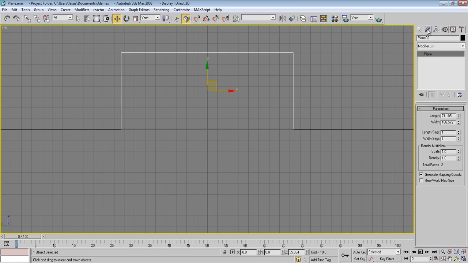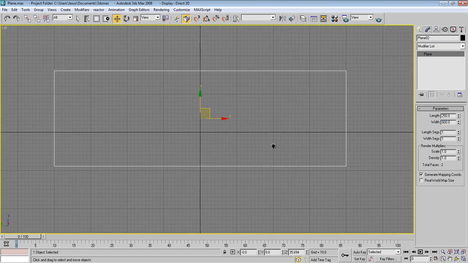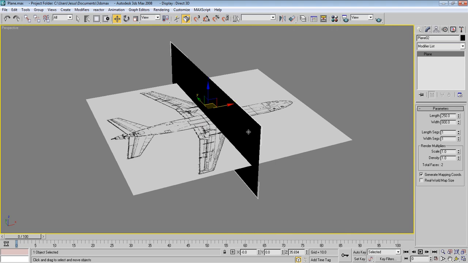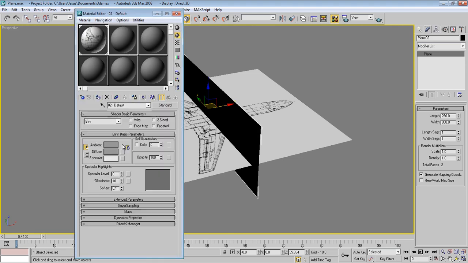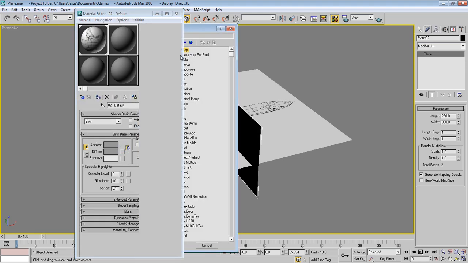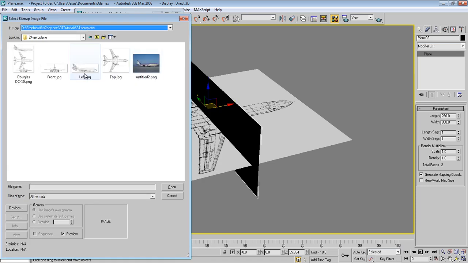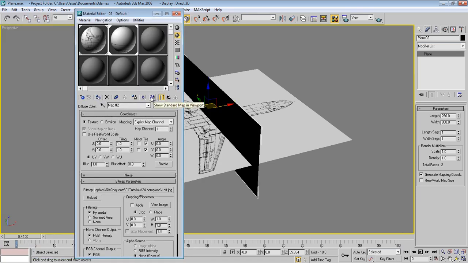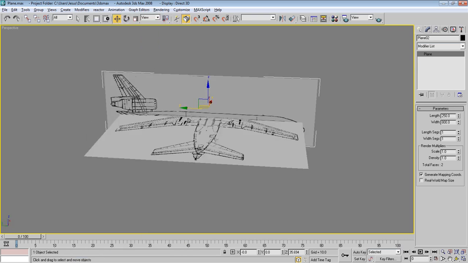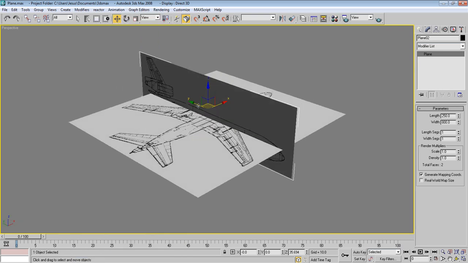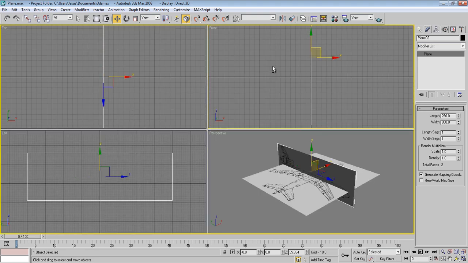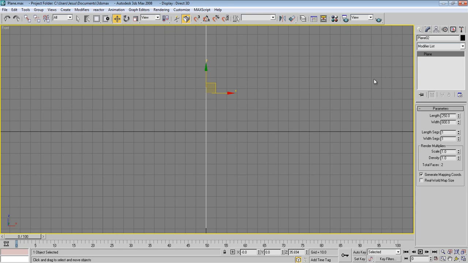And now let's change this to 250 and 800. Enter. So now we have made this one, and press M again, choose our left material, press apply. Here we go. And I don't know, maybe we'll need the front view, and maybe not. We'll just put it here just in case we need it.